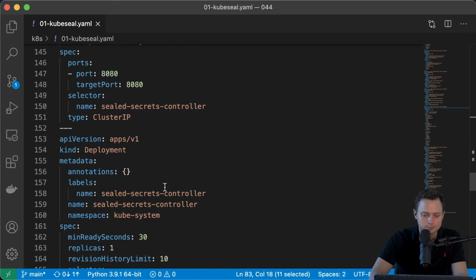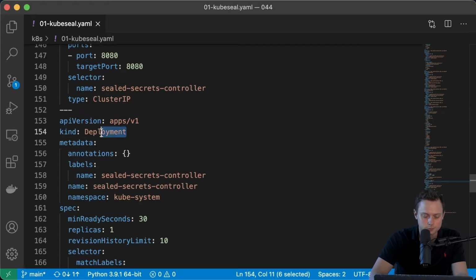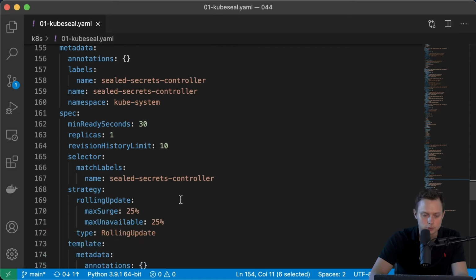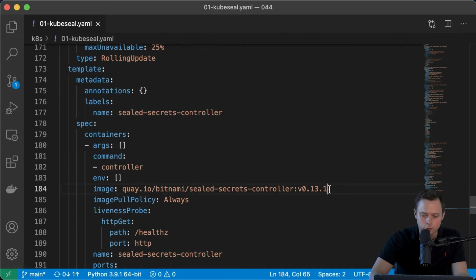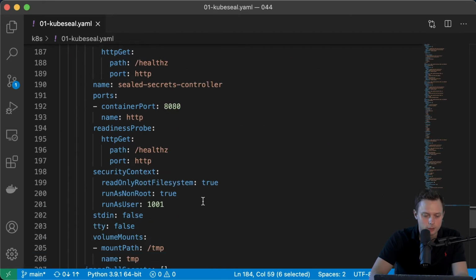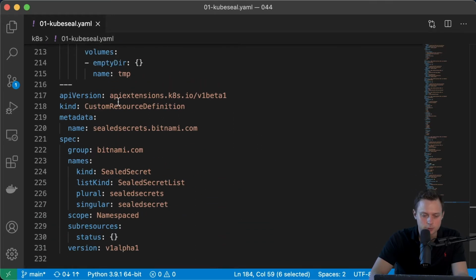And finally, we're gonna create the service and also the deployment to deploy our sealed secret controller to Kubernetes. And here is the version that we have, 0.13.1. And finally, the final object that we need to create is the custom resource definition. We need it to be able to use the sealed secret CRD to deploy our sealed secrets to the cluster.